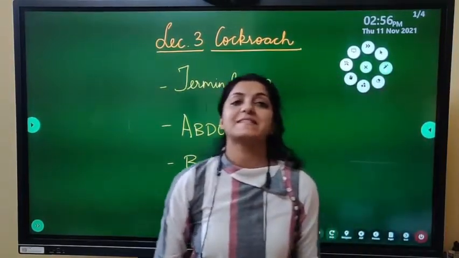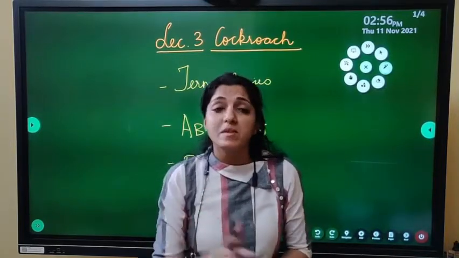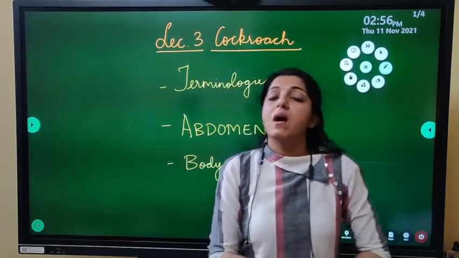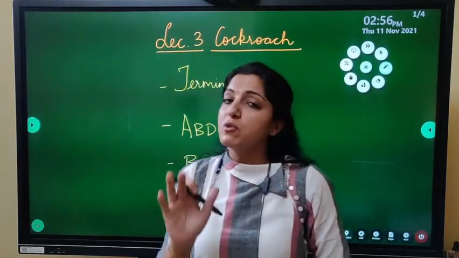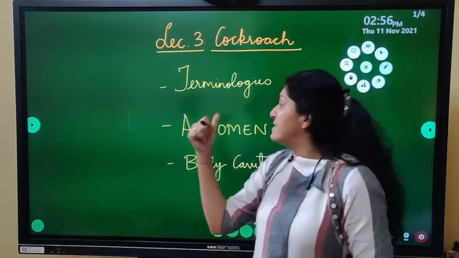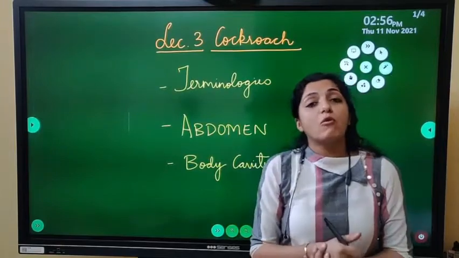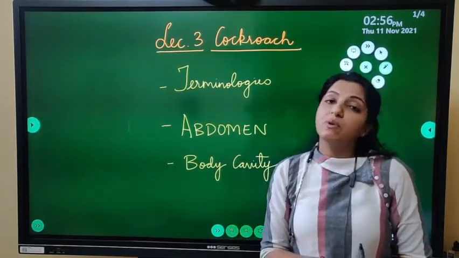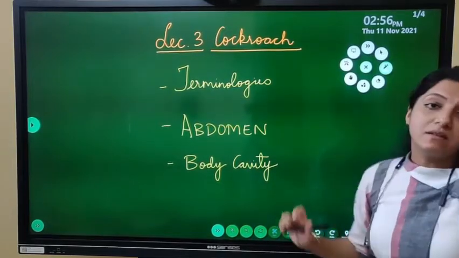Hello students. In this third lecture of cockroach, we are going to quickly revise the terminologies we have seen so far. हमने बहुत सारी terminologies देखी हैं. Before we move forward, we are going to see all these terminologies because they are very important MCQs. We will see the abdomen part and we will see the body cavity of the cockroach, how it is divided into three parts. So we will see the abdomen and the body cavity and we will see the terminology.